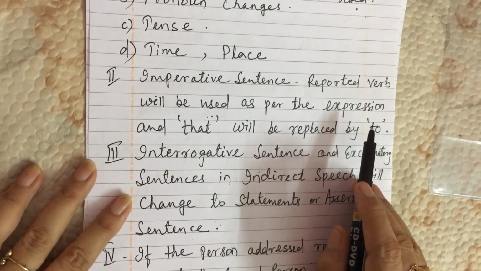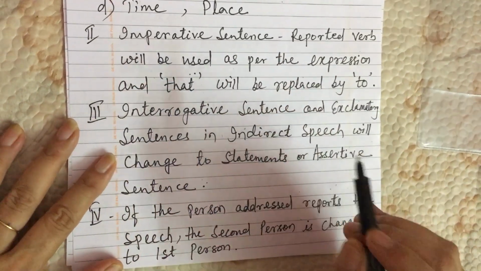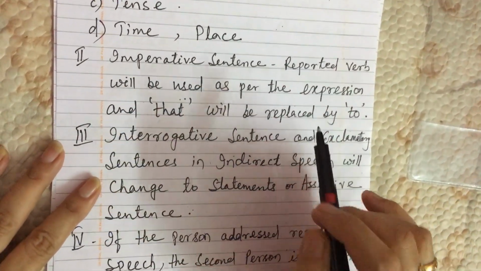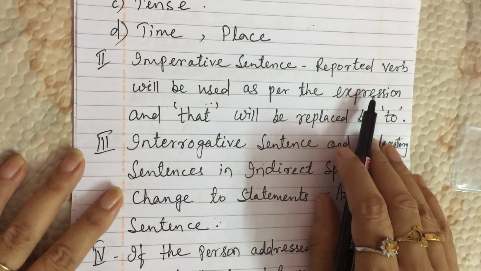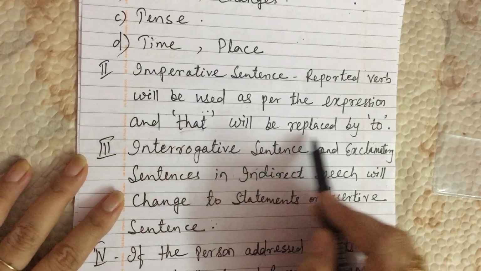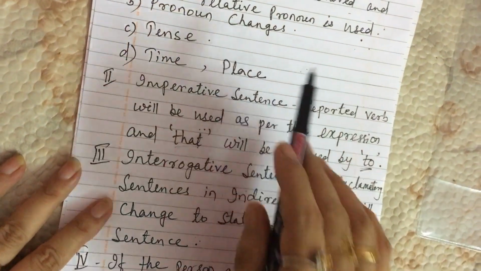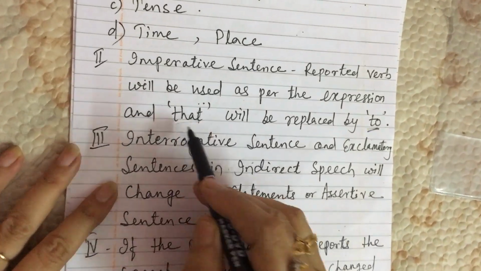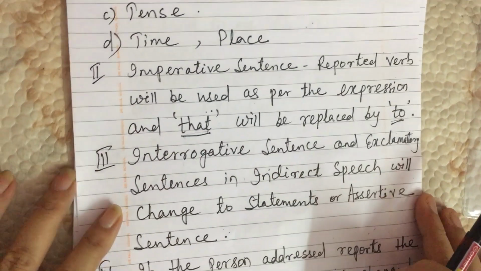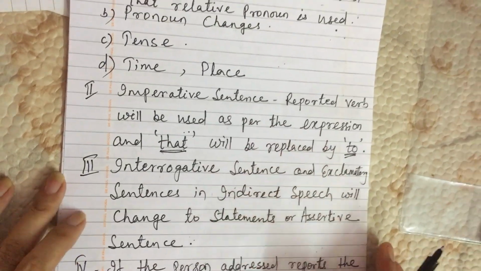If it is "please," requested; if you are ordering, ordered. In an imperative sentence, that is replaced by the infinitive to. In an assertive sentence, that will be used.